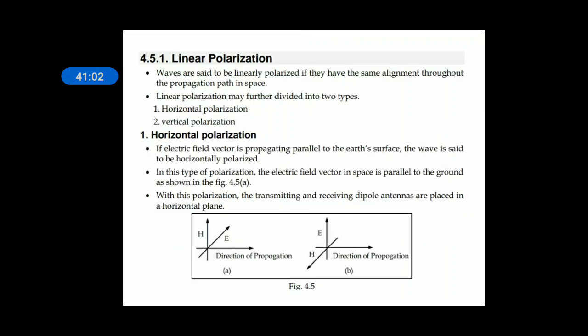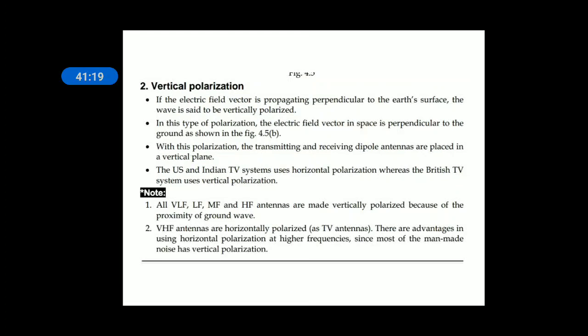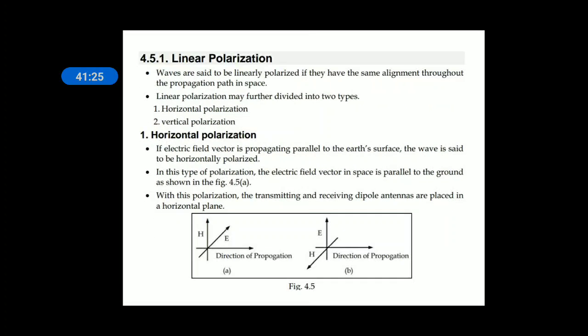Polarization: the orientation of the electric field vector of an EM wave with reference to the earth surface is called polarization. If it is vertical, it is vertical polarization. If it is horizontal, it is horizontal polarization. These two are linear. Linear means they won't change direction. They have the same alignment throughout the propagation path.